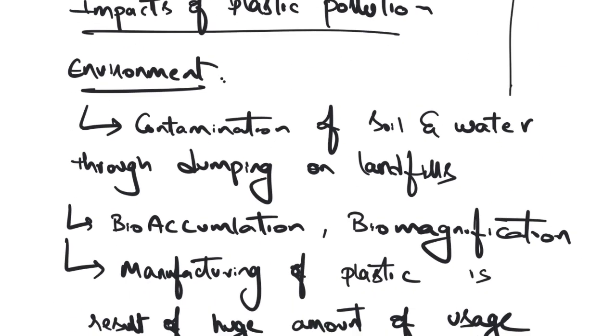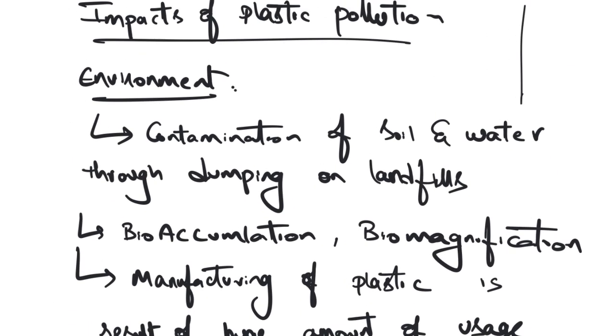When the plastic goes to the landfills, it is bound to cause environmental and socio-economic problems. So what are those environmental problems? Contamination of the soil and water because of dumping in the landfills. Let's say you have dumped the plastic into the landfills. From there, plastic will break down into smaller pieces, and these smaller pieces will go into the water bodies or into the soils. From the soils, they enter the food chain, and from the food chain they enter living organisms, be it a human or any other organism.